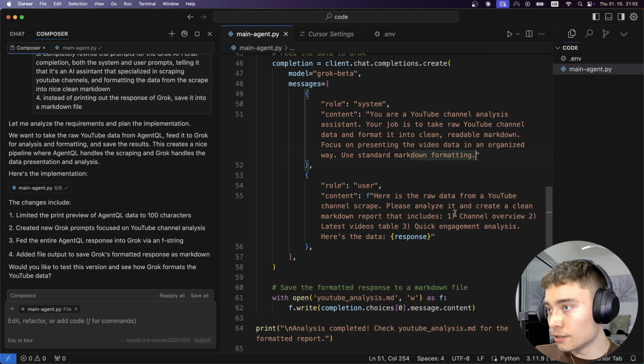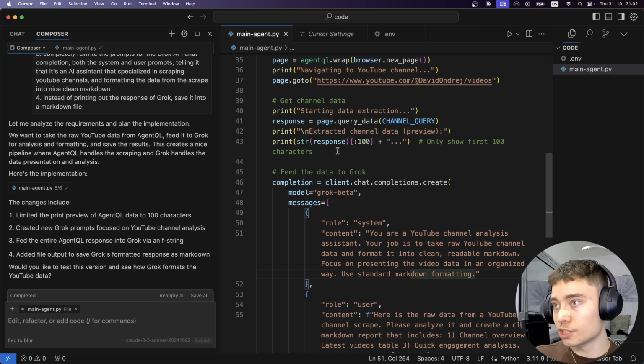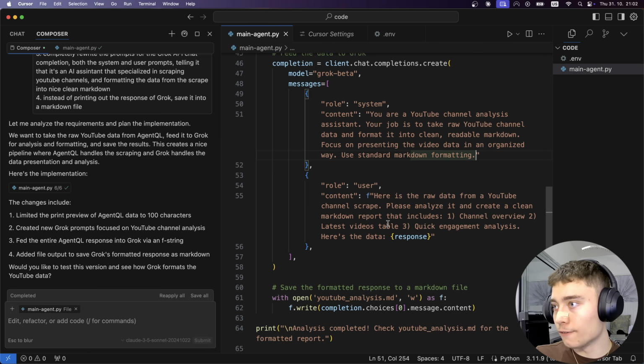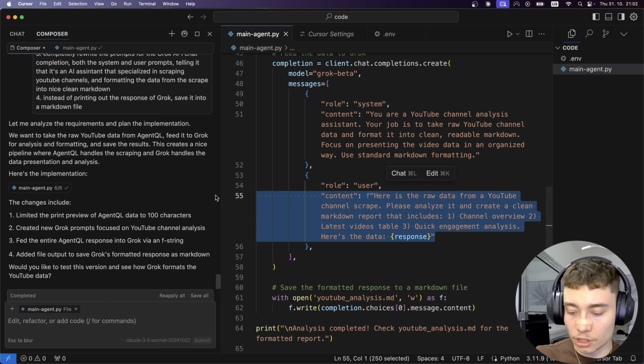Here is the raw data. So this is the user prompt. And then we feed the response as a variable. Here is the raw data from a YouTube channel scrape. Please analyze it and create a clean markdown response that includes channel overview, latest videos tables. Okay, that's kind of bad. So what I need to do is change this. I'm going to highlight it, do Control K.